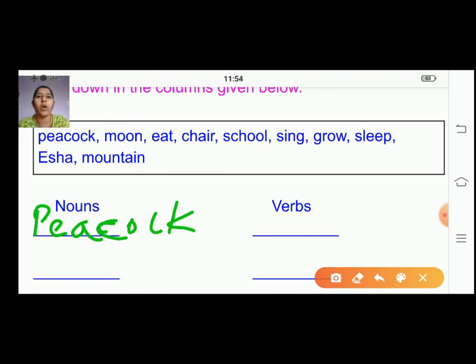If they have given it also, peacock will come in the nouns side. We call a peacock by name. It's a bird, but we'll give a name, right? So it will come in the nouns part. The next one, M-O-O-N, moon. Moon also is a name. We call it a moon, right? So we'll put it here. Next is eat. Yes, it is an action we are doing. So it will come under the verbs there.